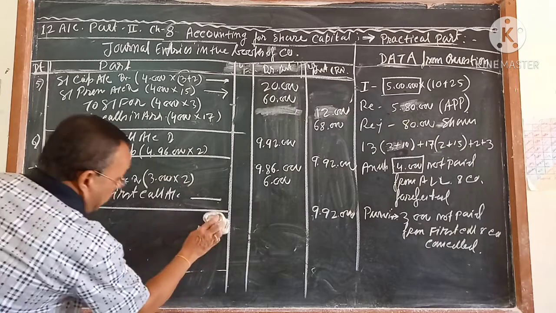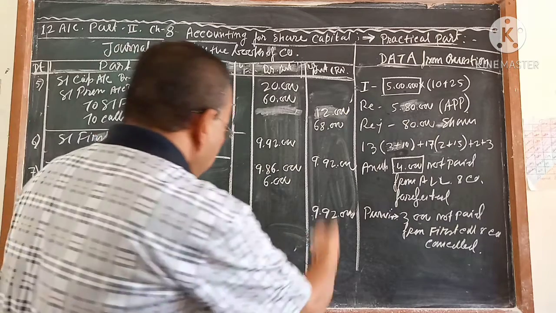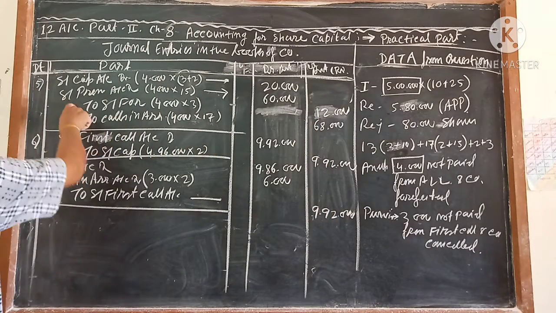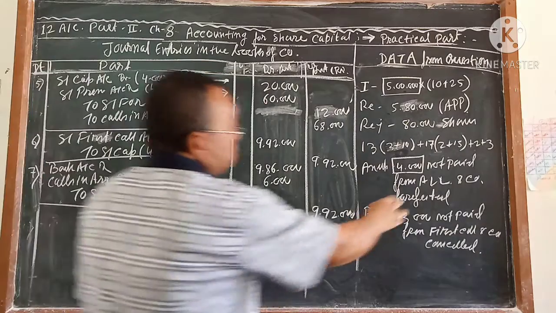After doing the receiving entry, next what will we do? Next, we have to pass the cancellation entry. Cancellation entry for whom? For Purvi. Now Purvi's cancellation entry will come again like that, but share premium will not come because Purvi already paid the share premium.